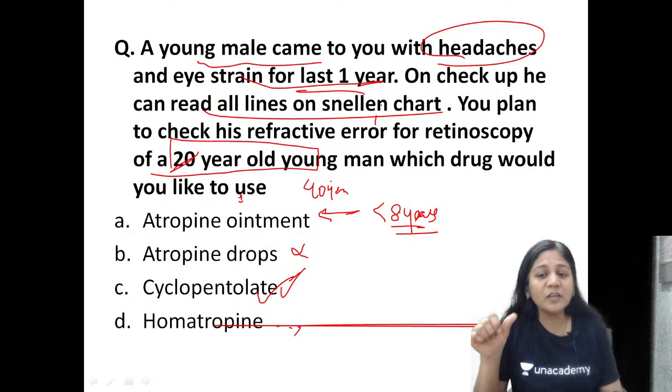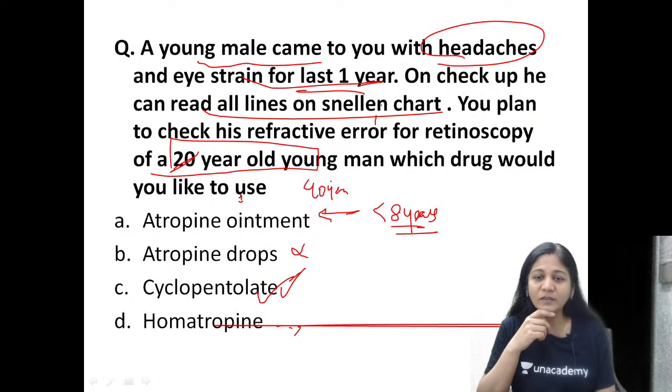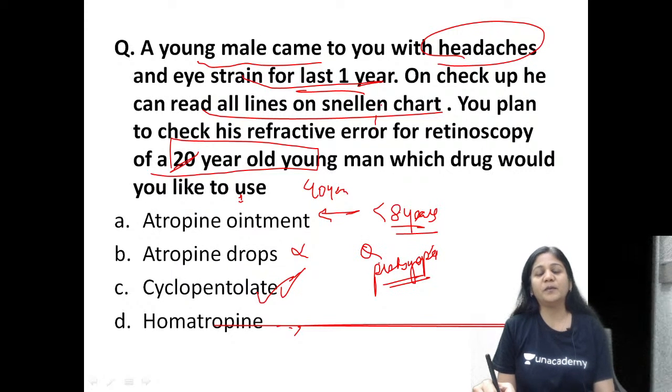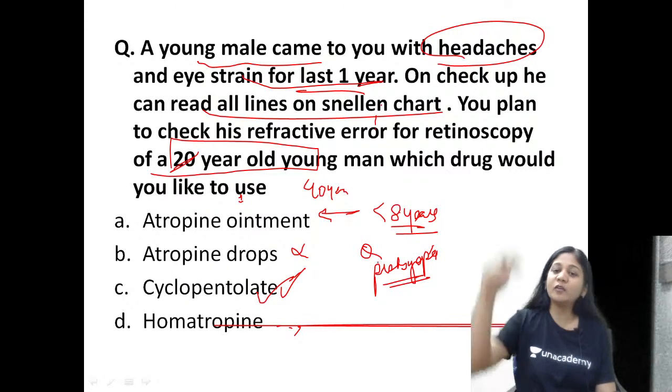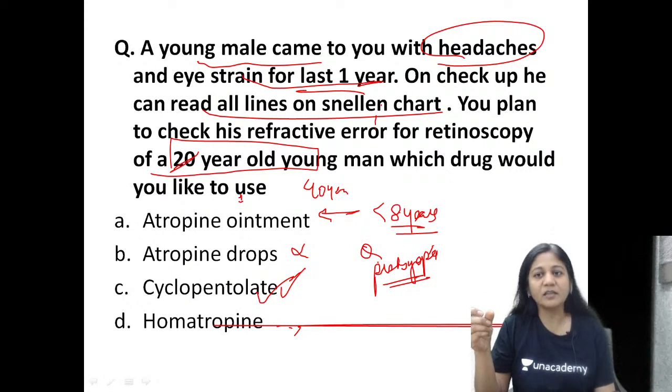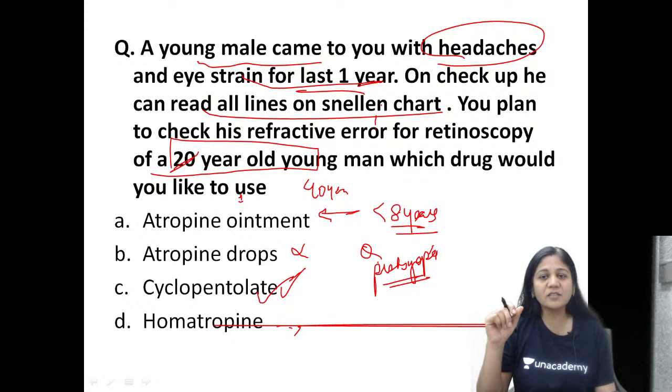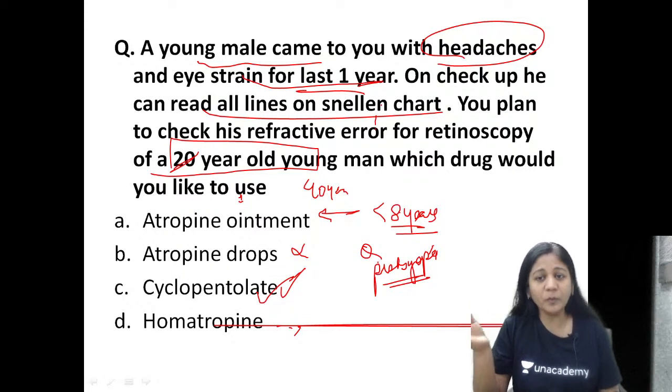So if the patient is 40 years of age with headaches and eye strain, what is your diagnosis? What would you suspect? Anyone? So I will be suspecting a presbyopia, yes or no? I will be suspecting a presbyopia. A patient who can read all the lines on Snellen's chart, still he is having headache and eye strain, I will be suspecting him to have a presbyopia.